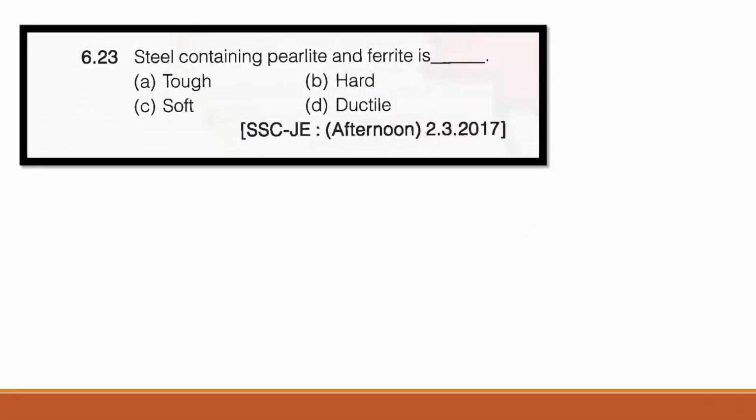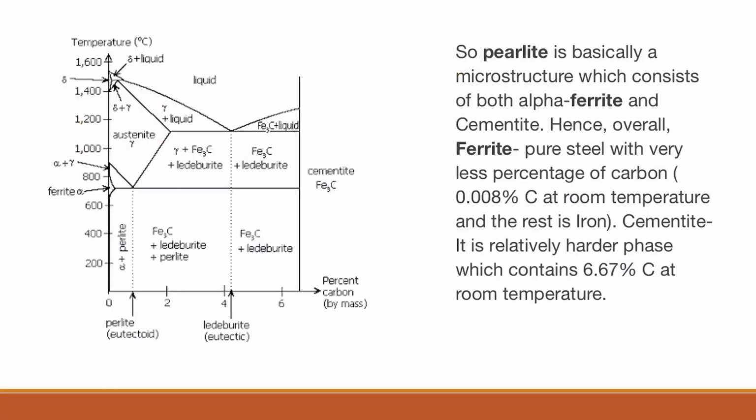Now the next question. Steel containing perlite and ferrite is. So the correct answer here is soft. Here you can see that this is perlite, right? This region is perlite. So perlite basically contains approximately 0.008% of carbon.